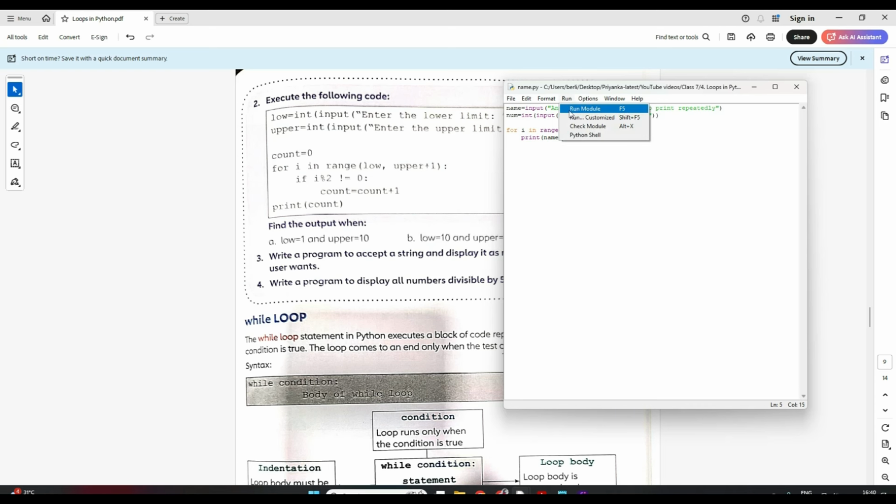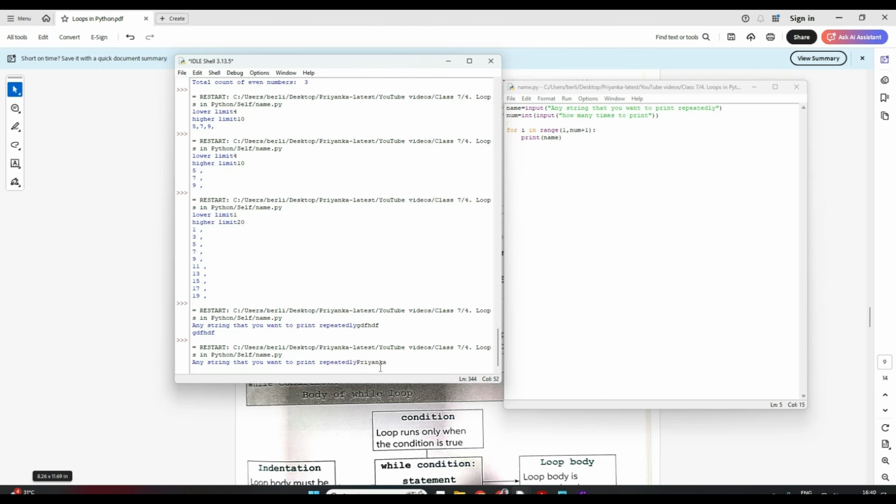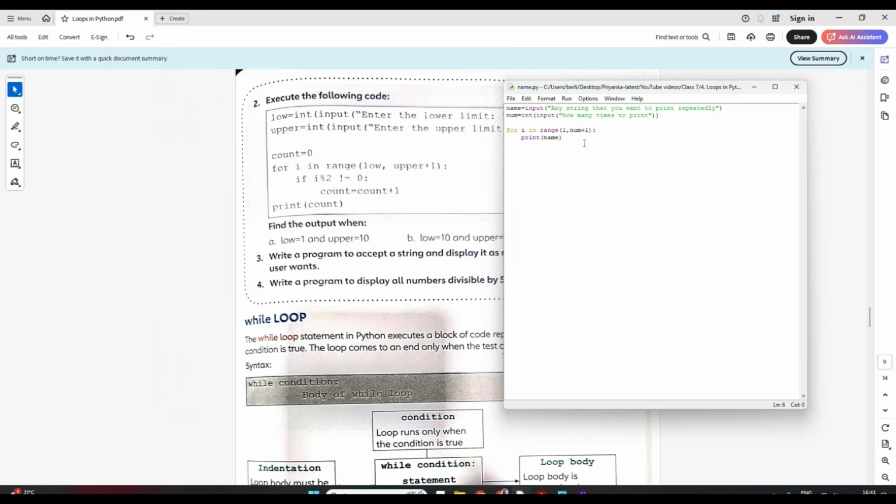So let's run and see how it works. First it will ask me any string that you want to print repeatedly. Suppose I want to print my name only. I like Priyanka. How many times do I want? Suppose I want 3 times. So see, 3 times it prints. Is it clear? Very, very simple program. You have to take 2 inputs from the user and then the range, and this you have to decide accordingly.